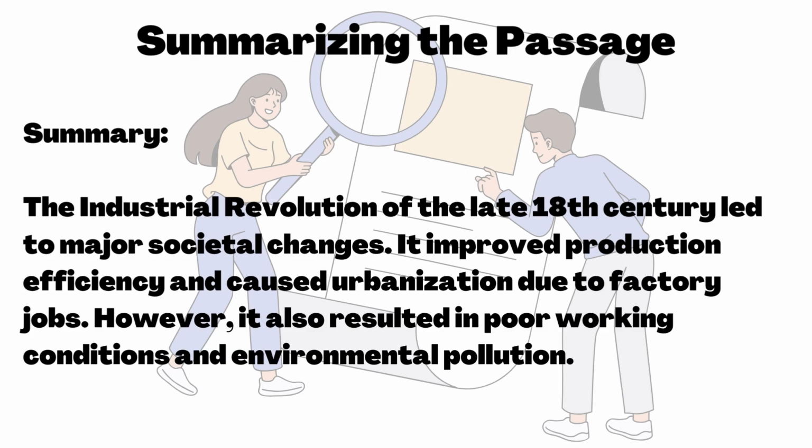Summarizing the passage. Summary. The Industrial Revolution of the late 18th century led to major societal changes. It improved production efficiency and caused urbanization due to factory jobs. However, it also resulted in poor working conditions and environmental pollution.